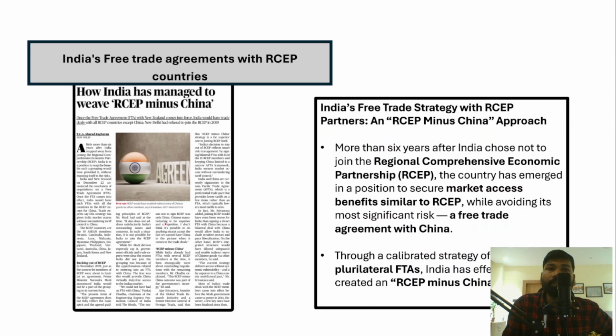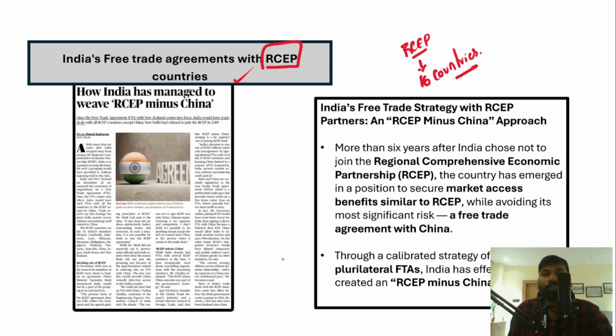So the next important topic is India's free trade agreement with the Regional Comprehensive Economic Partnership countries, right? The Regional Comprehensive Economic Partnership is a group of 16 countries including India, and it aimed to arrive at a free trade agreement among all the 16 countries. But when they were signing this free trade agreement, India opted out of the RCEP agreement.